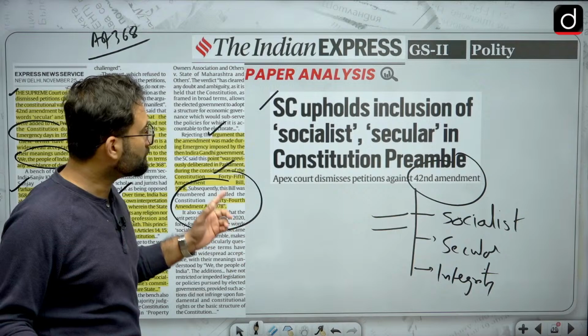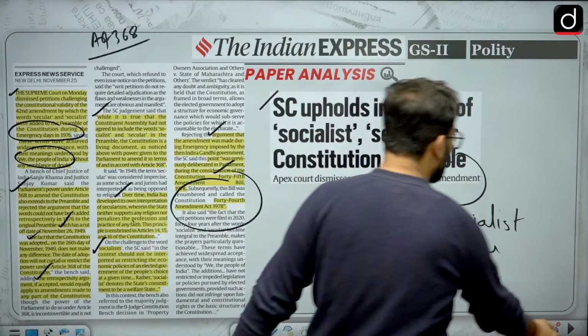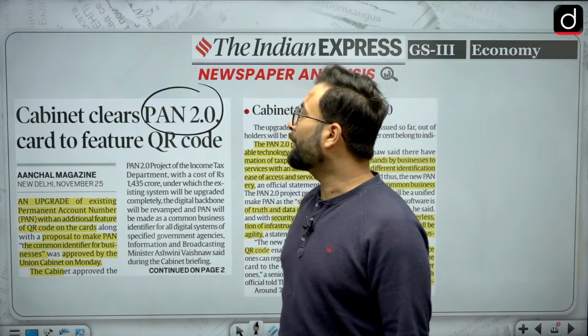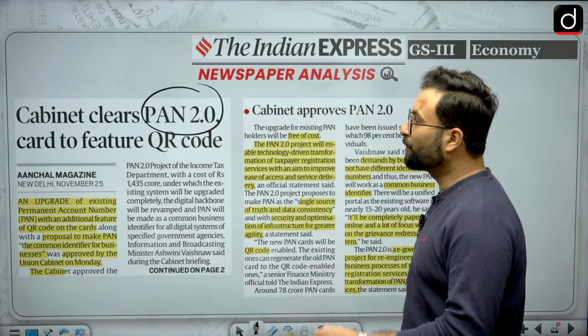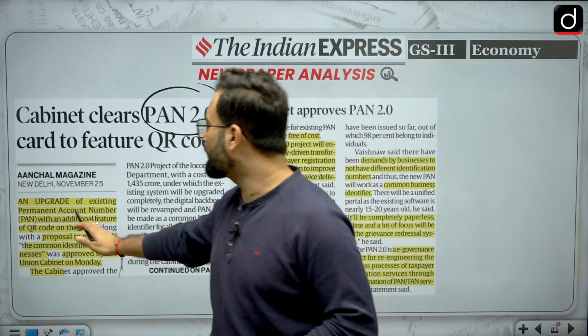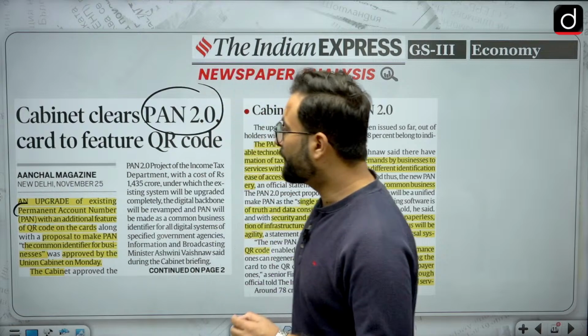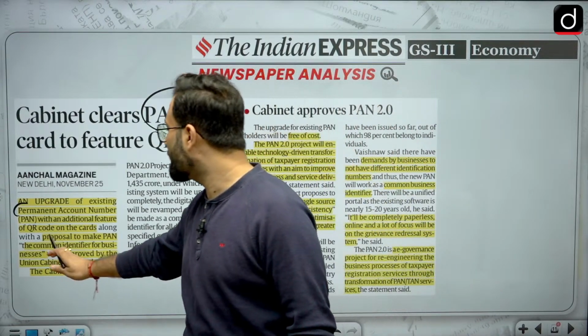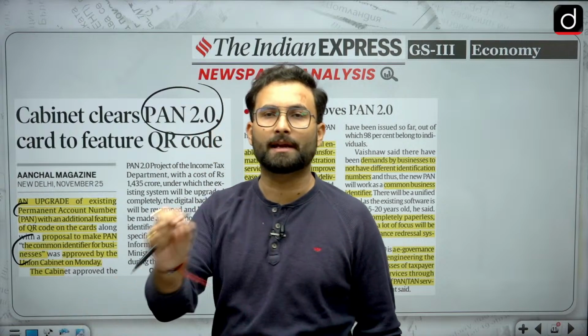Okay. Now moving further, let's talk about the next article that is related to your PAN card. Cabinet clears PAN 2.0 card to feature QR code, an upgrade of the existing Permanent Account Number, PAN, with an additional feature of QR on the cards. A proposal to make PAN a common identifier for the businesses. What is the common identifier?